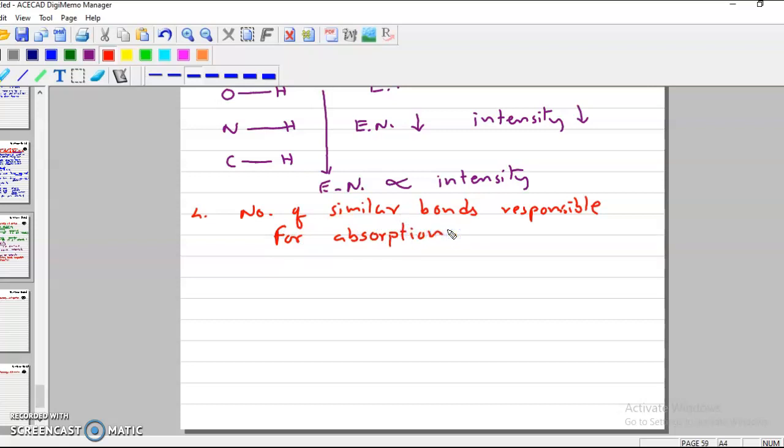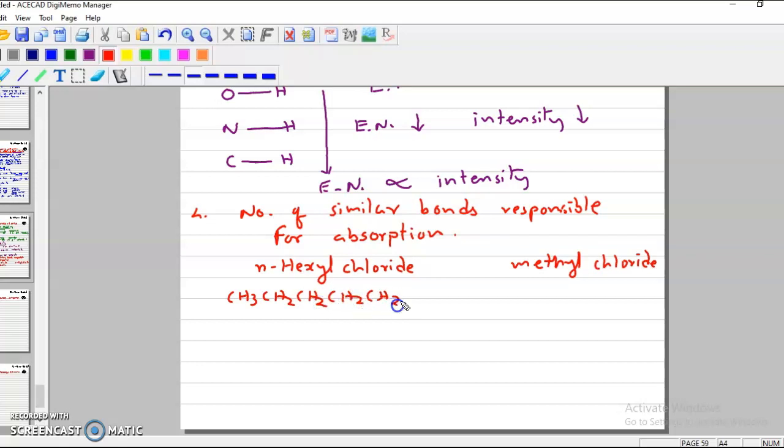Let us take two different examples, like normal hexyl chloride and methyl chloride. In case of normal hexyl chloride, this is the structure: there are 6 carbons in a straight chain and the halogen will be at the end.